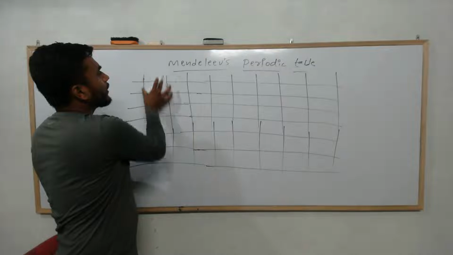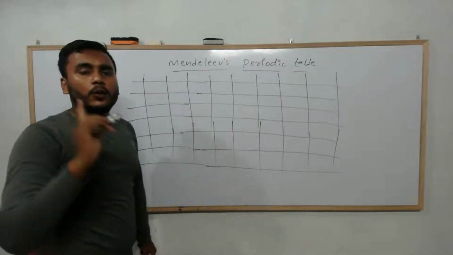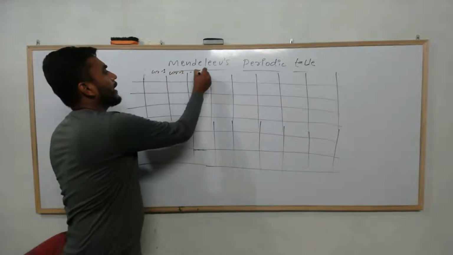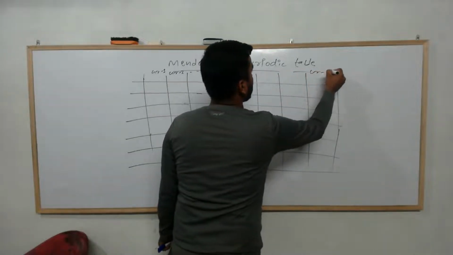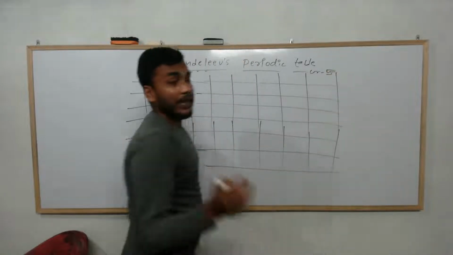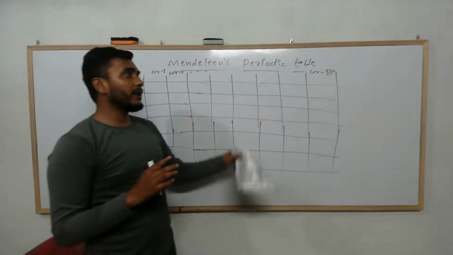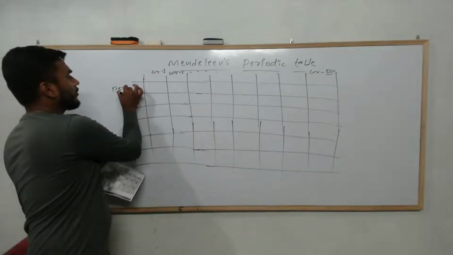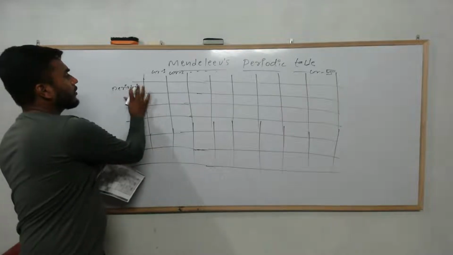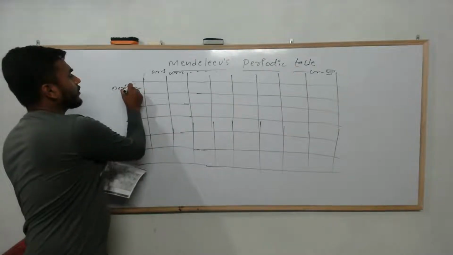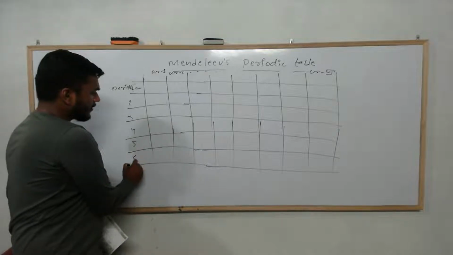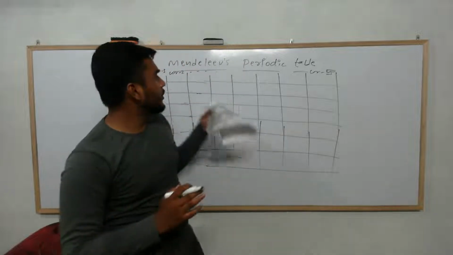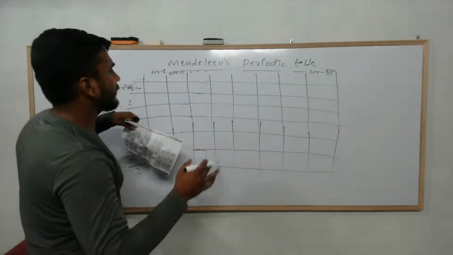What he did, the vertical columns he named as groups. So this is group 1, this is group 2, and group 8. So he considered 8 different groups, and the horizontal rows are considered periods: 1, 2, 3, 4, 5, 6, 7. This is how he made the periodic table, and he started to put the elements here.